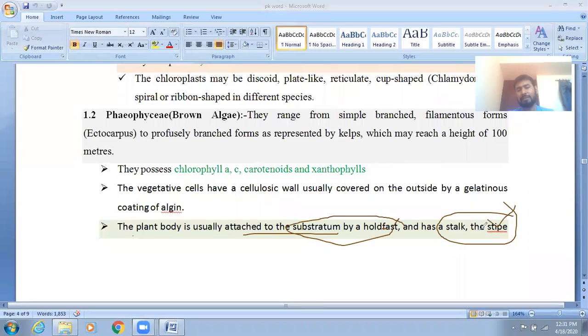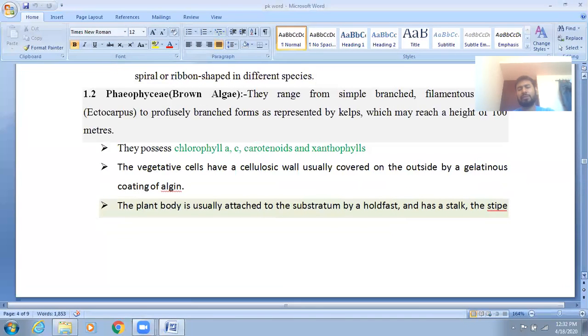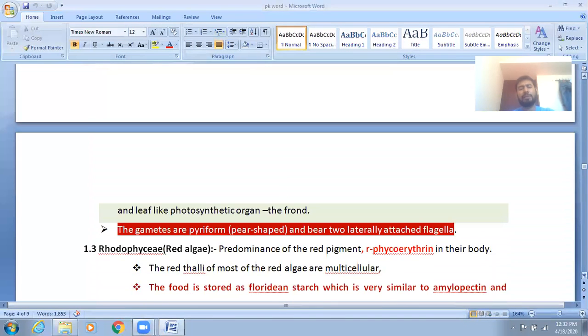They also have a leaf-like photosynthetic organ, which is known as the frond. Clear? Okay. I think you are finding it very easy.